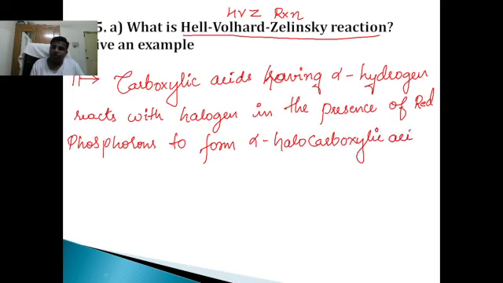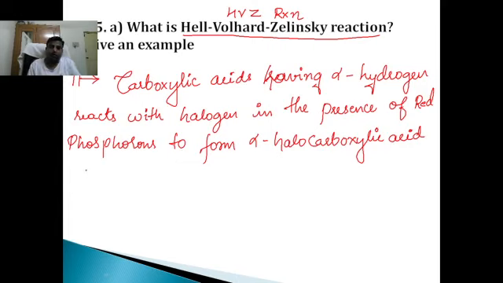This is called HVZ reaction. Carboxylic acids having alpha hydrogen react with halogen in the presence of red phosphorus to form alpha halocarboxylic acids. This reaction is called HVZ reaction.